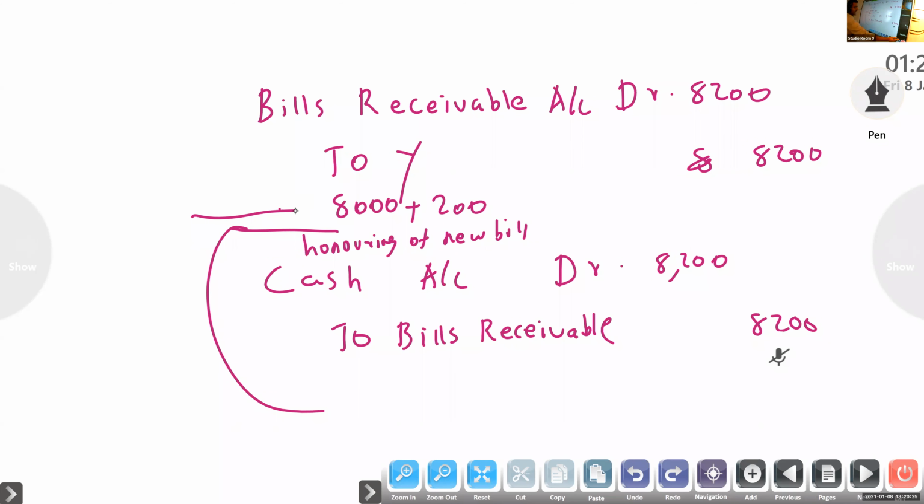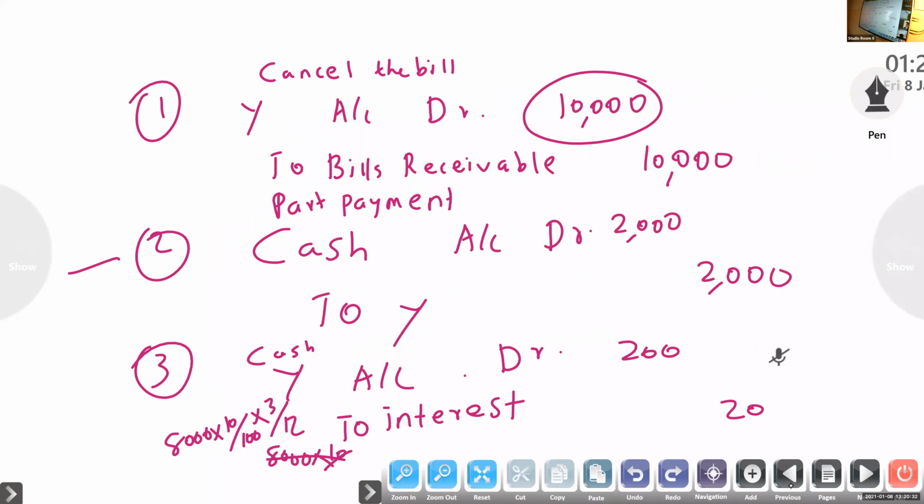So once more I will explain. Even then, if you have a doubt, I will explain it. First you have to cancel the bill, that is, dishonor. Dishonor: drawee account debtor to which account? If it is a normal bill, bills receivable. If it is discounted, to bank.